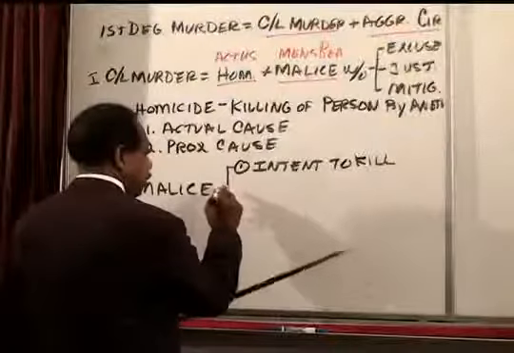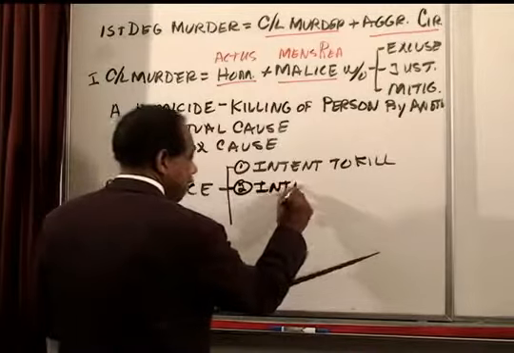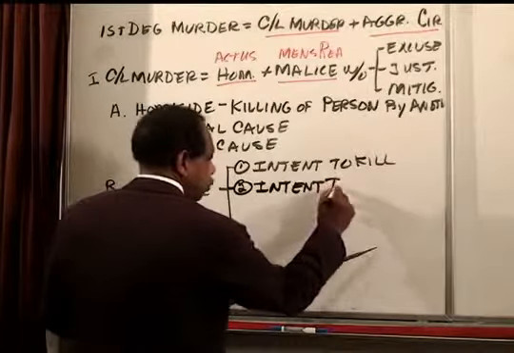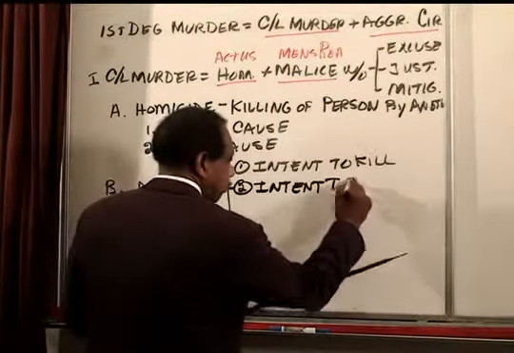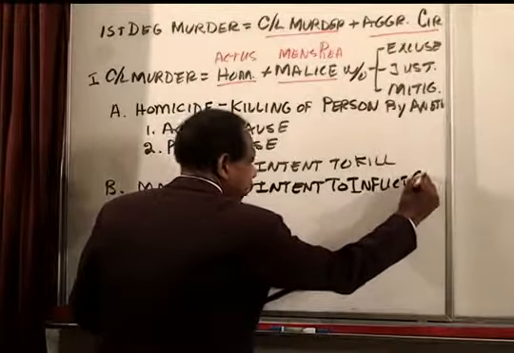A second way to satisfy malice is intent to inflict great bodily harm.